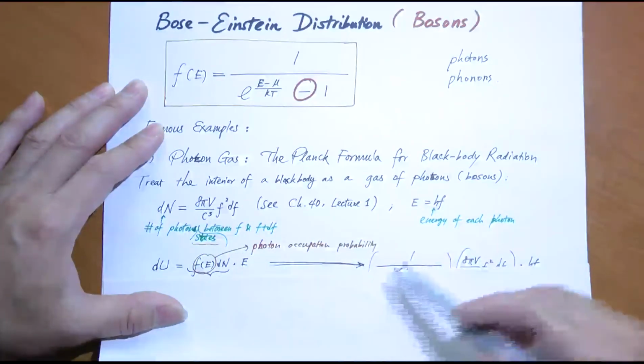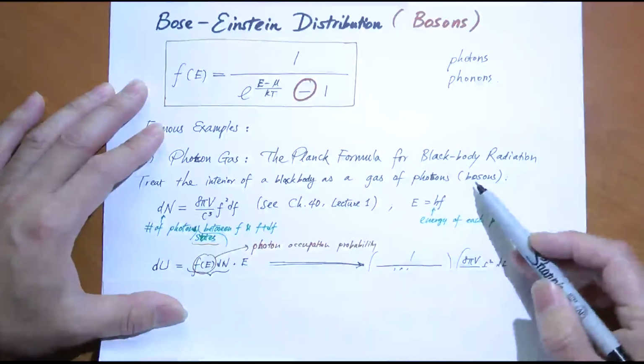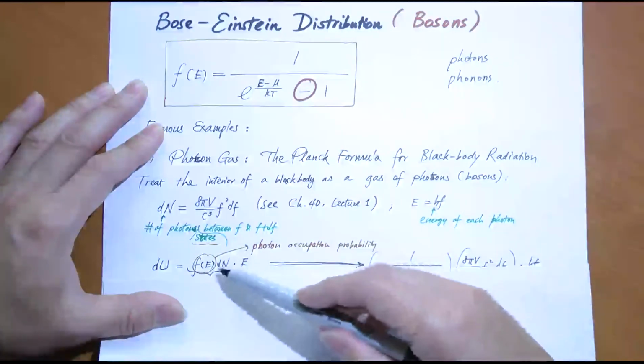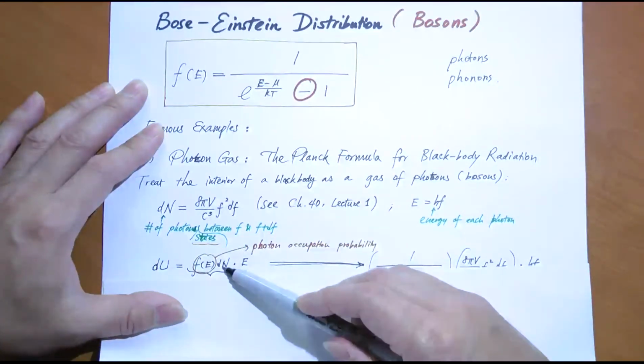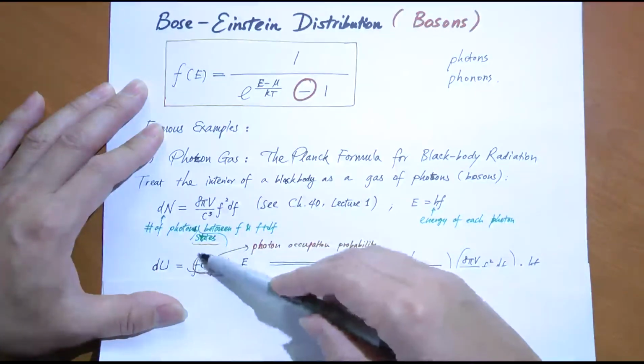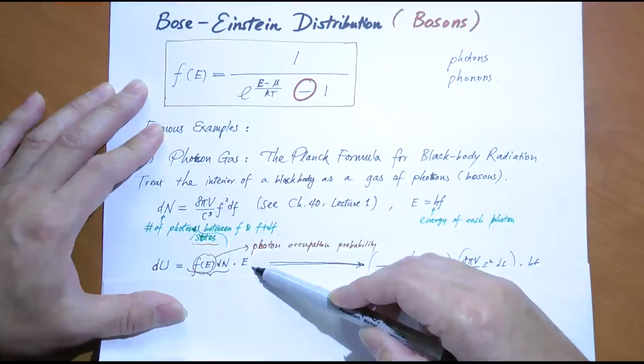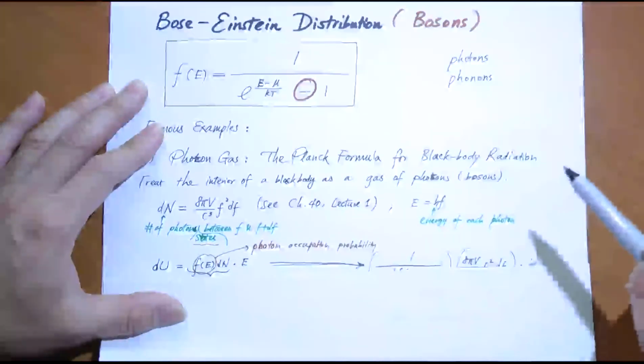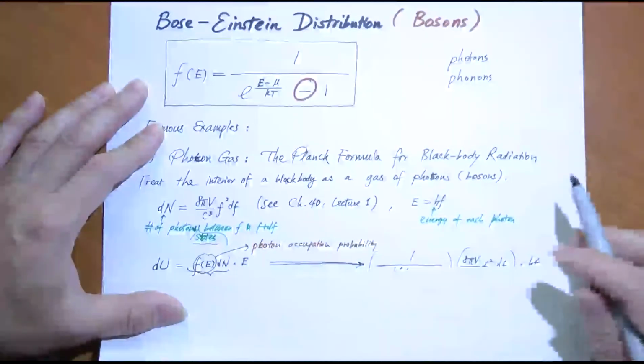And each of these photons has the same frequency f. Therefore, what is their energy? It's just h times f. It's just that simple. h times f. That's the photon energy. You multiply this and that: the number of photons times the energy of each photon. What do you get? You get a total amount of photon energy whose frequency is between f and f plus df. We call that du.